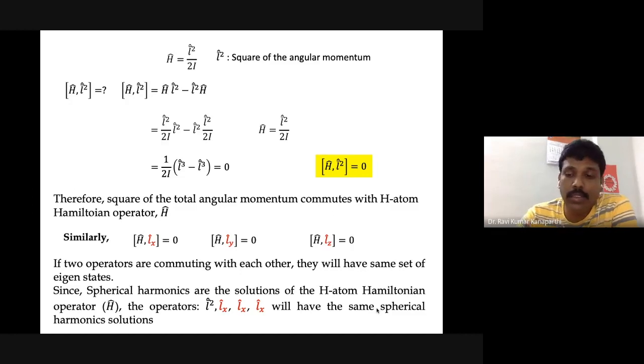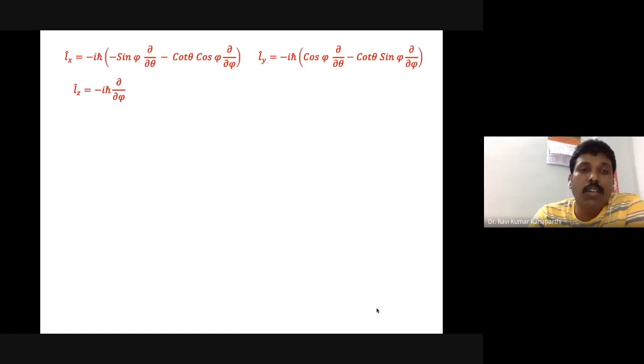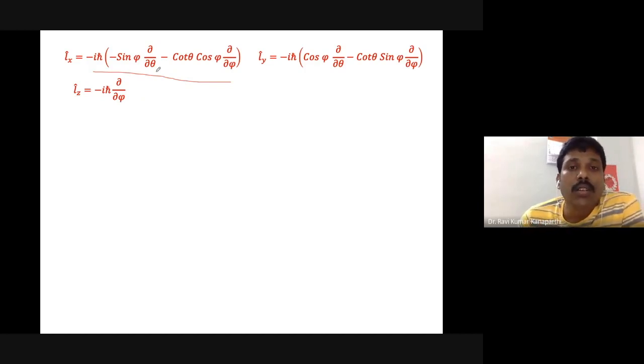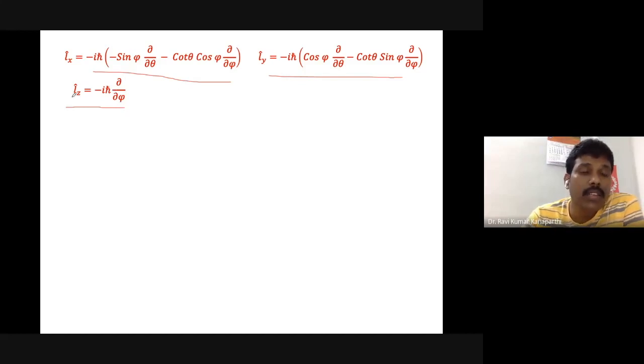Because they are commuting, we can now find the individual angular momentum components in terms of spherical coordinates, that is theta and phi. So Lx is given by minus iħ times minus sine phi dou upon dou theta minus cot theta cos phi dou upon dou phi. Similarly, Ly is this component and Lz is this component. So these are the individual angular momentum operators.